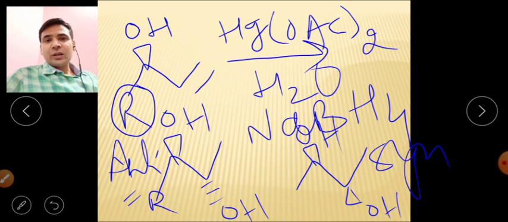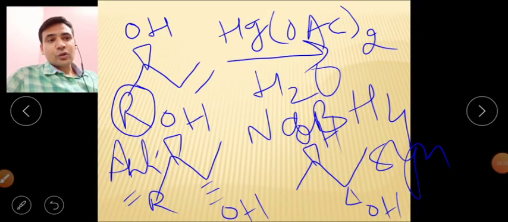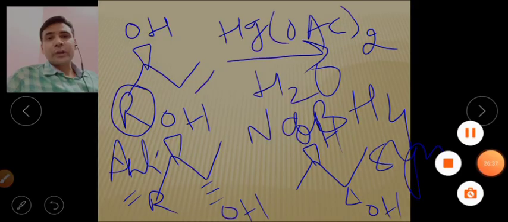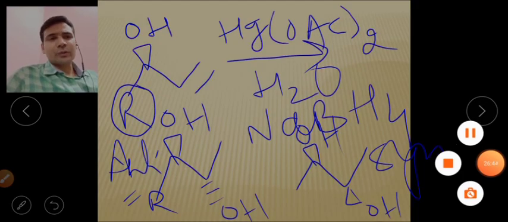In both reactions the Markovnikov rule is followed, but in simple hydration the rearrangement is very easy, whereas in oxymercuration-demercuration it will not be as easy as we consider it. So that's all about today's lecture. Tomorrow we will discuss more reactions like the hydroboration-oxidation reaction and some more important reactions and their stereochemistry.